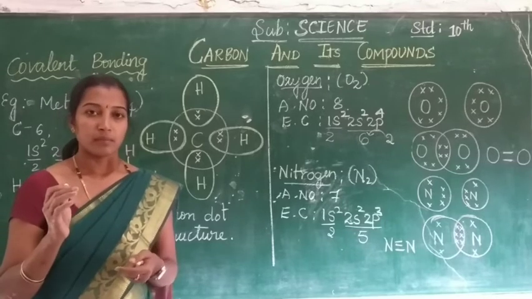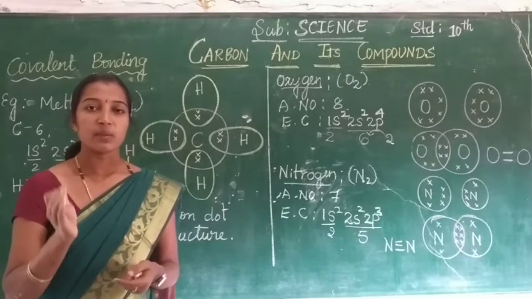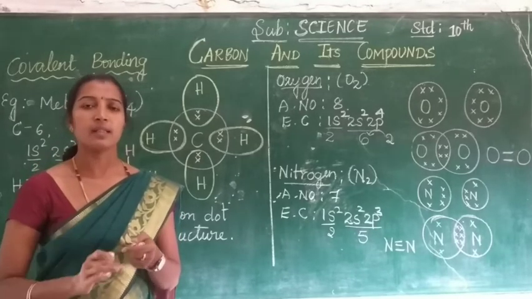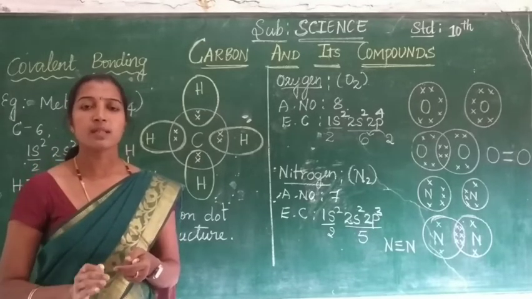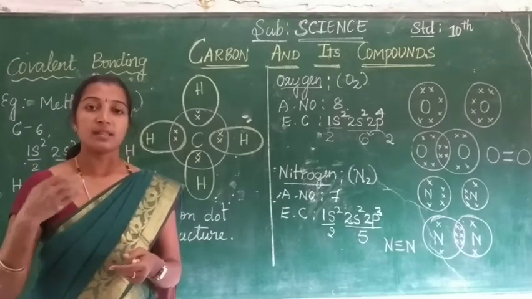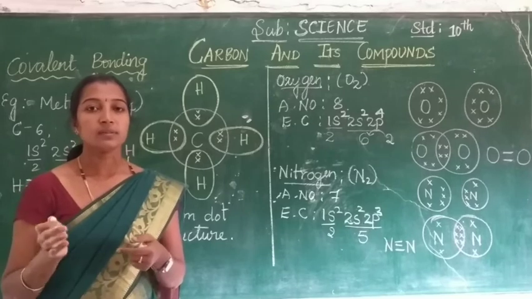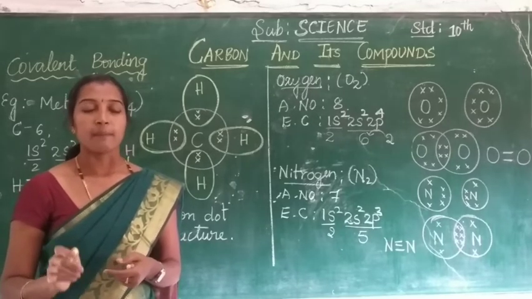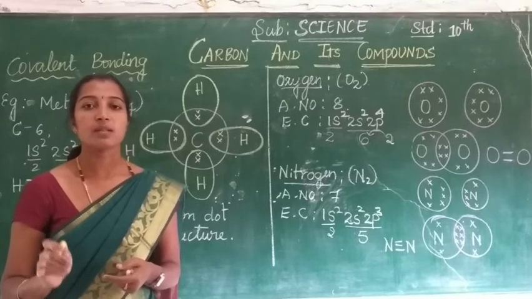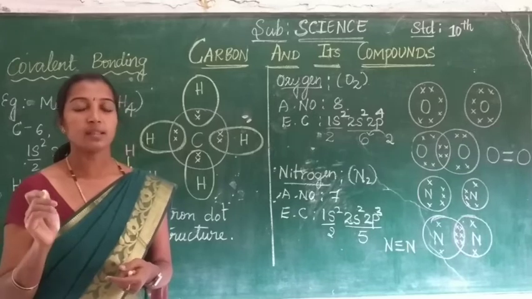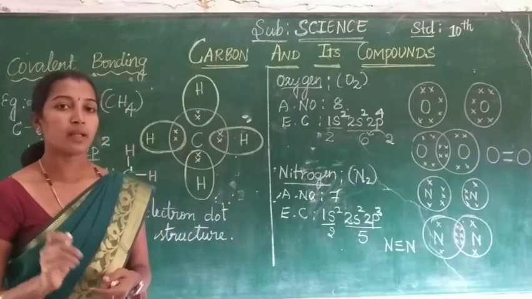The covalent bond formed between the same atoms of the molecule is strong. In case the covalent bond is formed between different atoms of different elements, the covalent bond is weak. Such carbon compounds have low boiling points and low melting points.